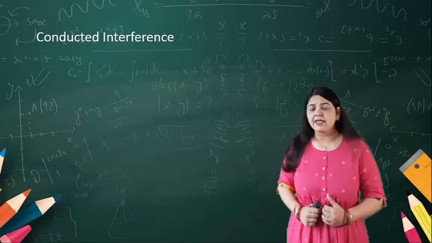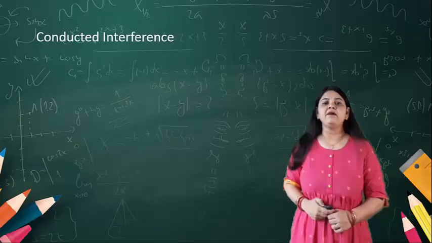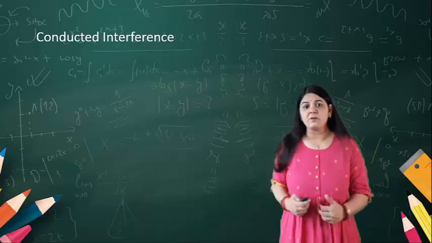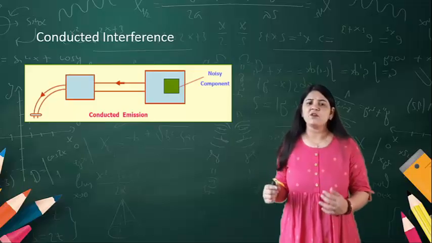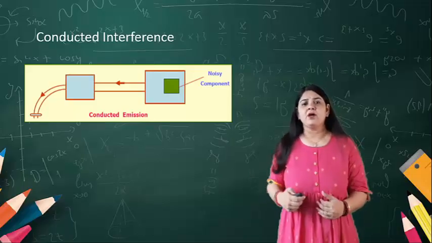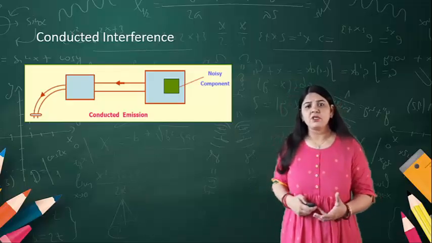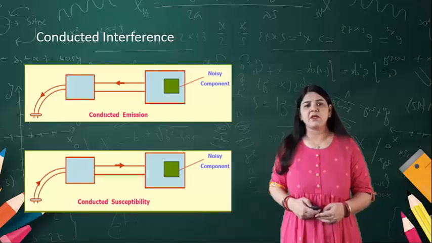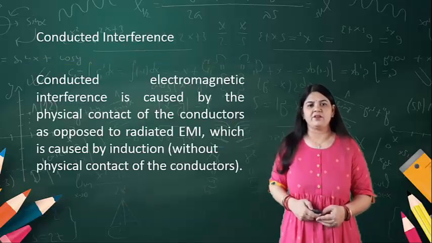Now, the other category based on the operation is conducted interference. What is the meaning of conducted interference? It means the devices are not connected through a wire, but due to conducted emission, interference may arise, and it is referred to as conducted interference.